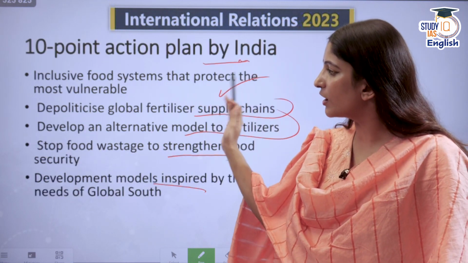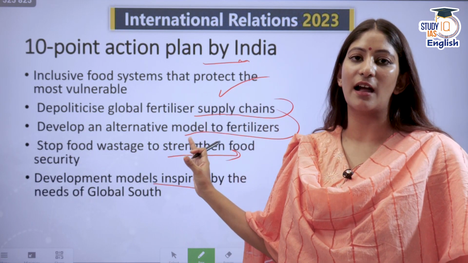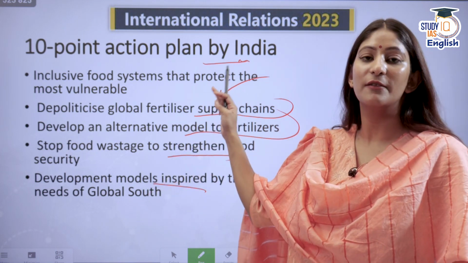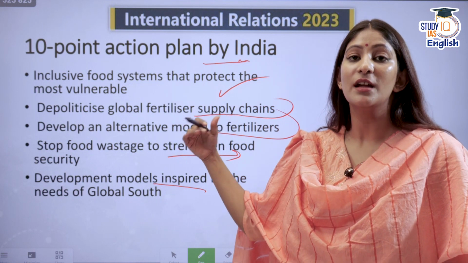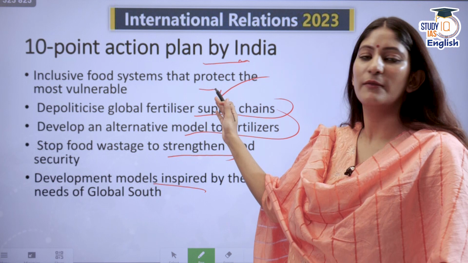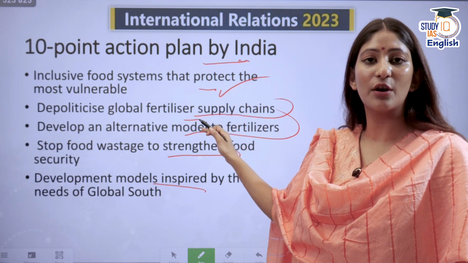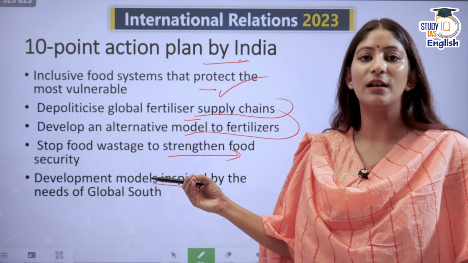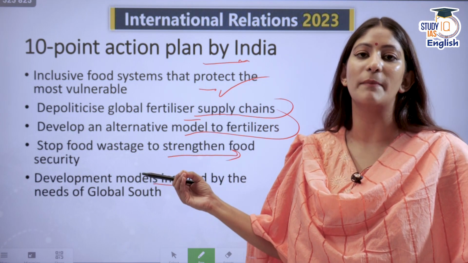Even if we talk about the basic criteria of becoming a global power, India has remained firm on its ground when it comes to the deep-rooted problems of the global south. Food security, fertilizer security, health security. This is what we call a responsible global power, right?